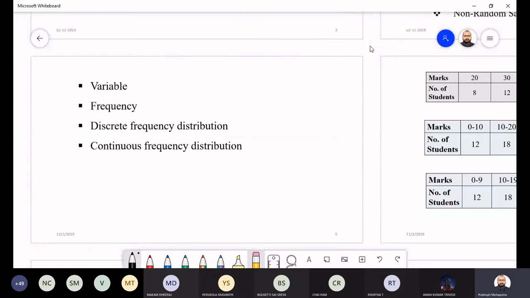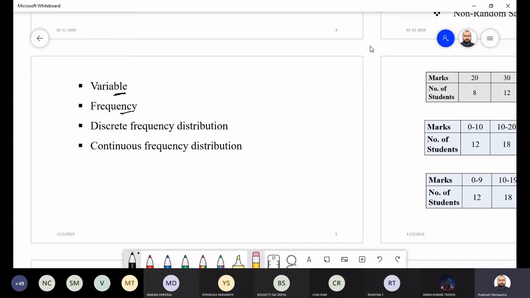And variable is nothing but the random variable. It will come in the second module. And frequency means how many times they are repeating. Discrete frequency means only number-wise, like 1, 2, 3, 4, how many times they are repeating.